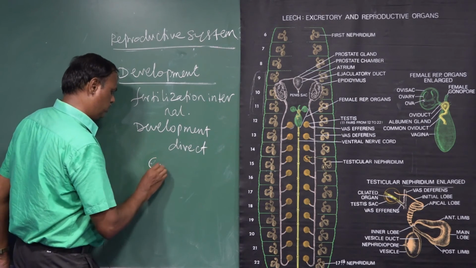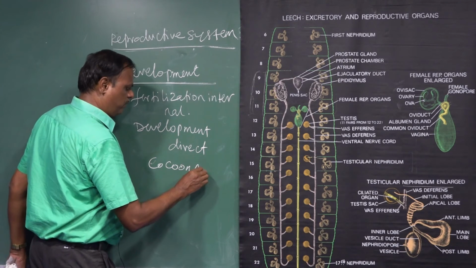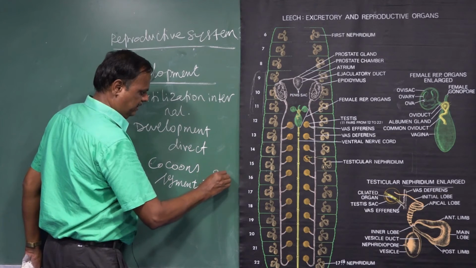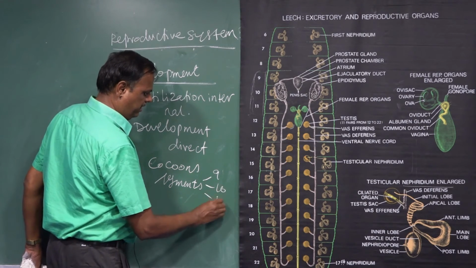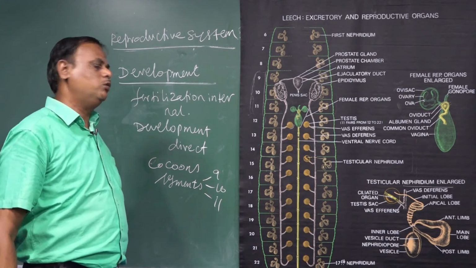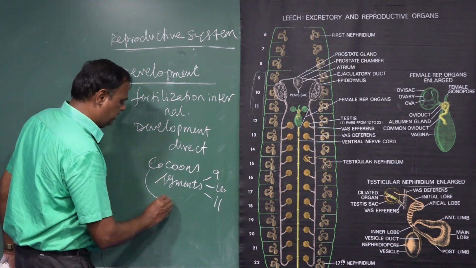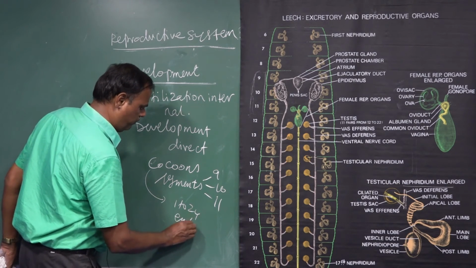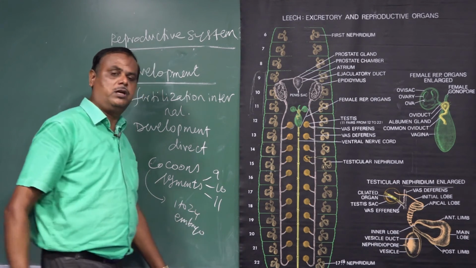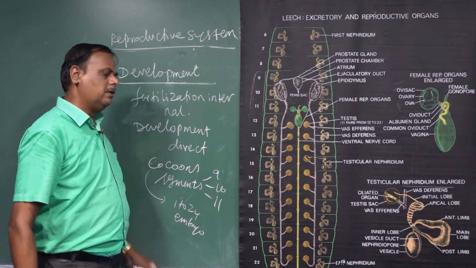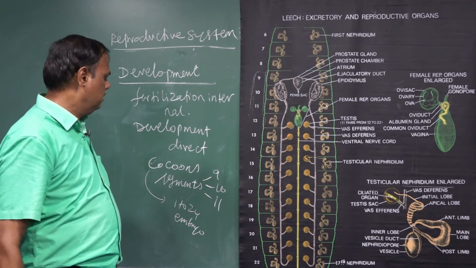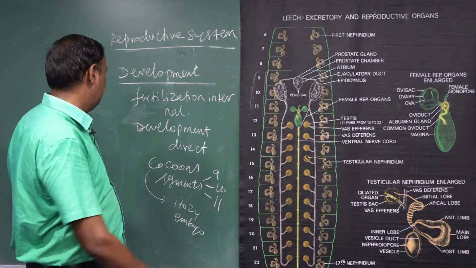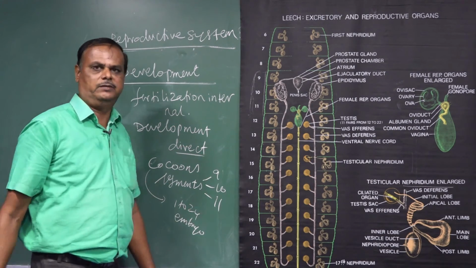These are called cocoons. The cocoons are formed in the ninth segment, 10th segment, and also 11th segment. From each cocoon, 1 to 24 embryos are formed. When the embryos are complete, development takes place. Later, the young ones directly resemble an adult. That's why the development is a direct development.